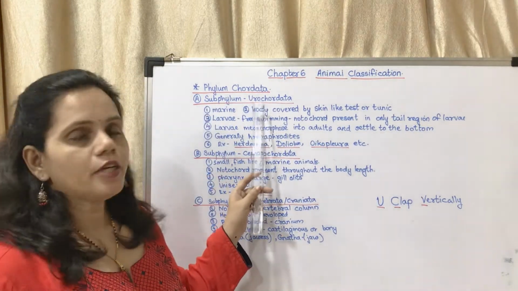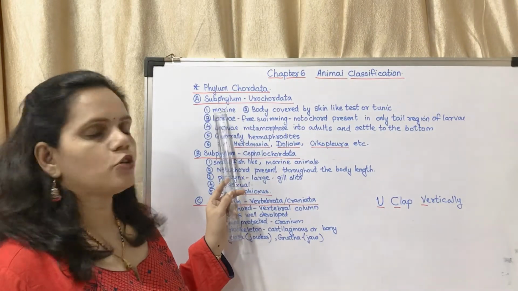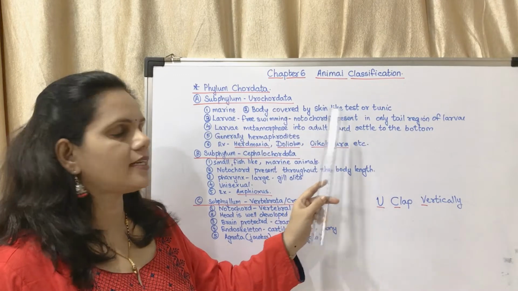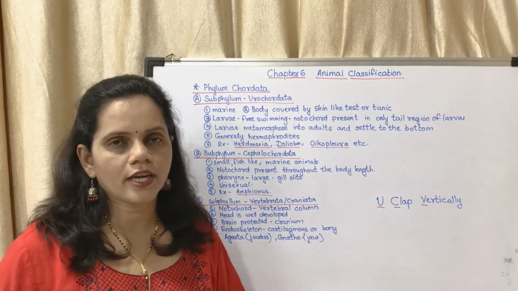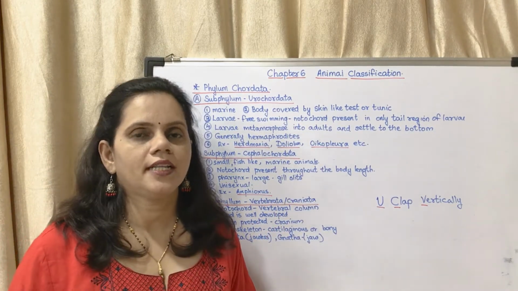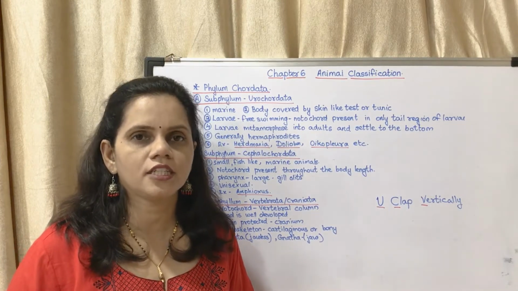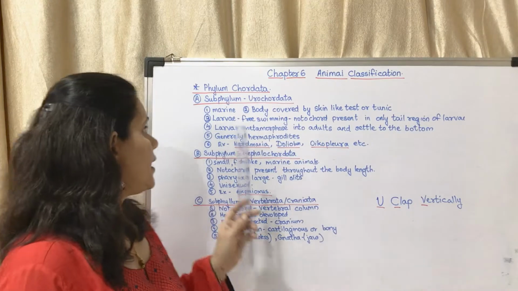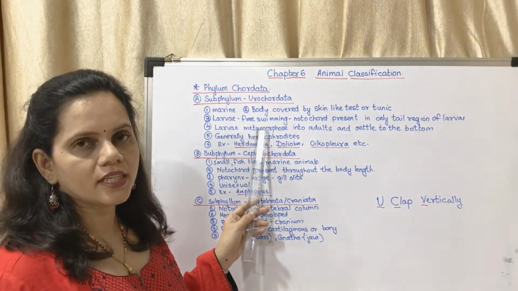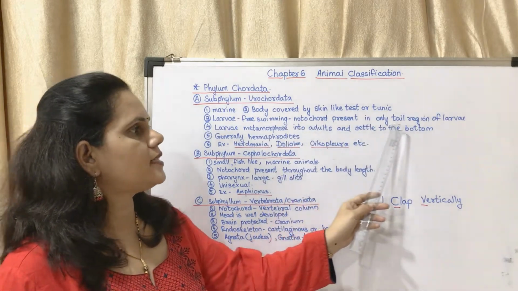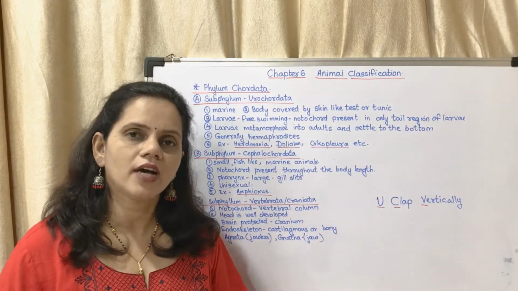The subphylum Urochordata, they are mostly marine. Their body is covered by a skin-like test or tunic. You may see the diagram in the textbook. Their body is covered by a substance which looks like a tunic. Next, larvae. It is free swimming. Notochord is present only in the tail region of the larvae.